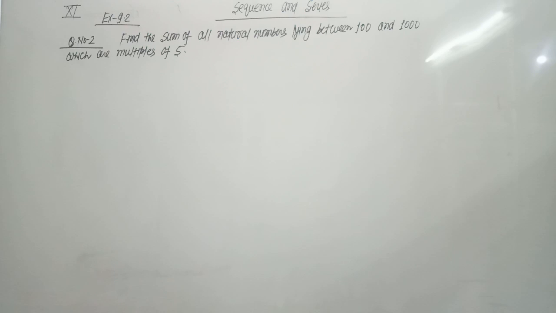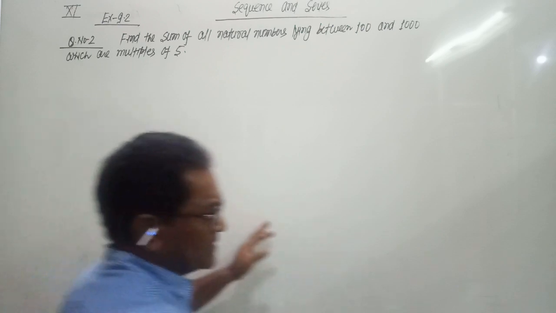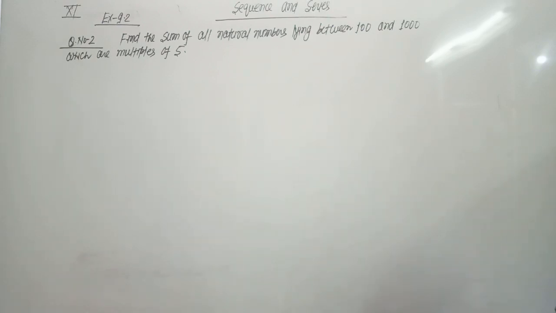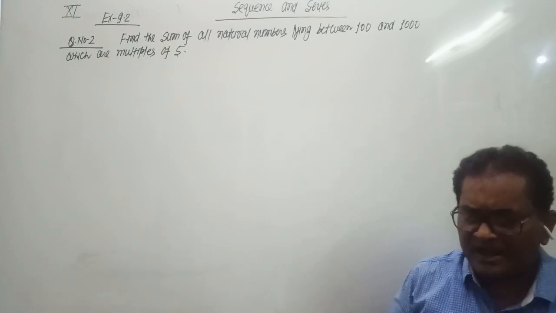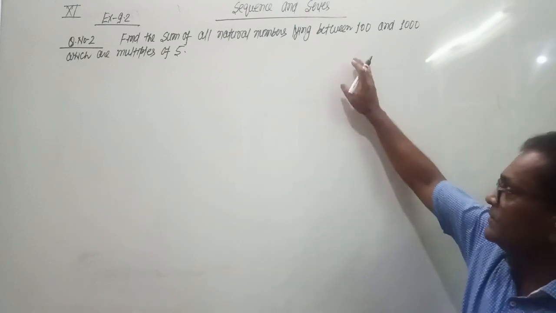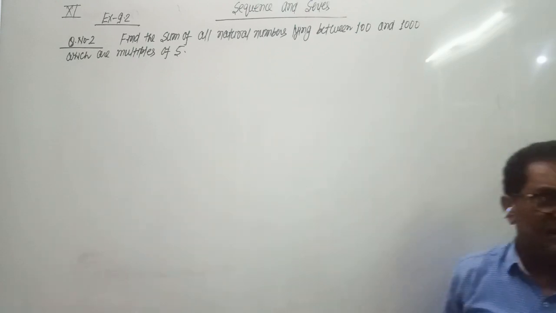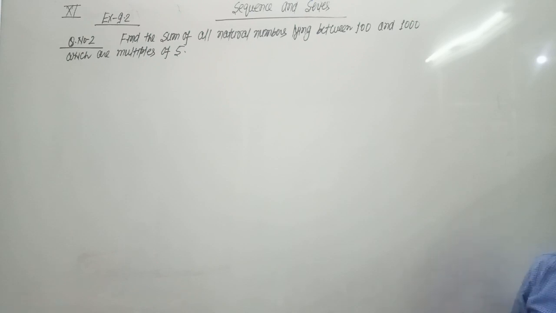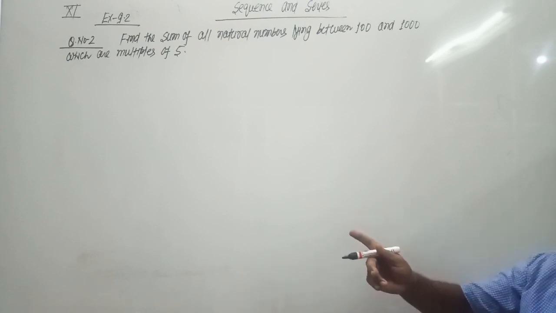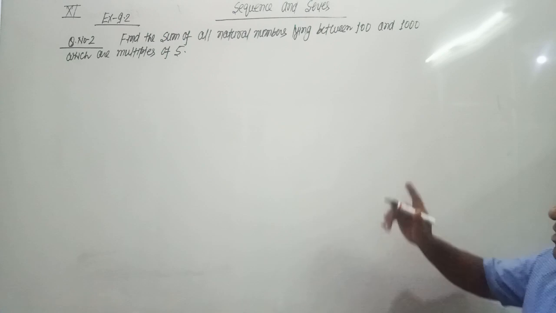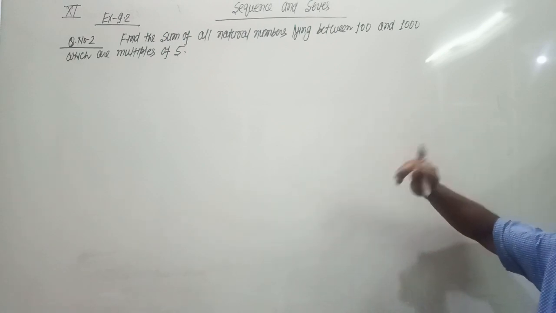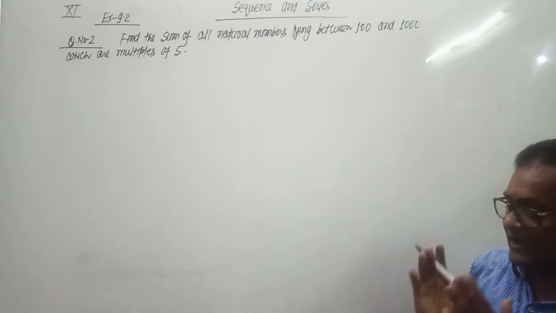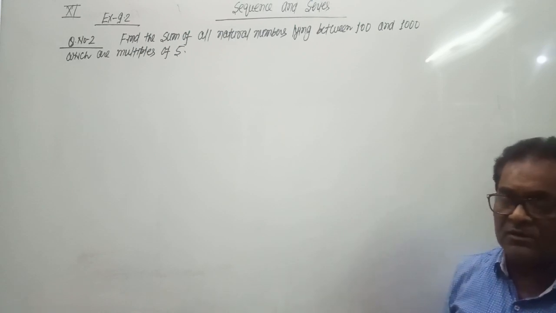So the question is, find the sum of all natural numbers lying between 100 and 1000 which are multiples of 5. There is a difference in the language compared to the previous question. In the previous question, it was: find the sum of all integers from 1 to 2001. From means we have to take the value of 1 and also 2001.